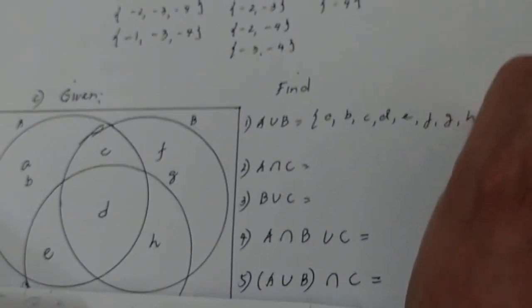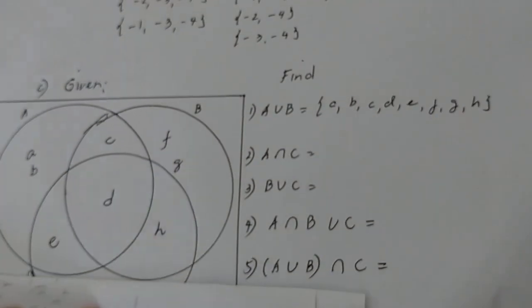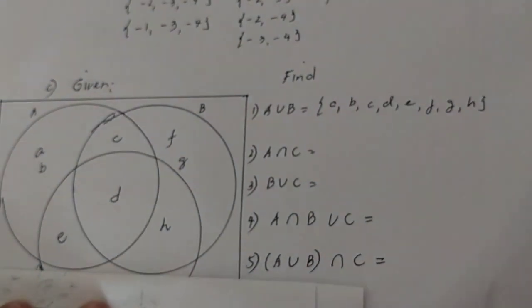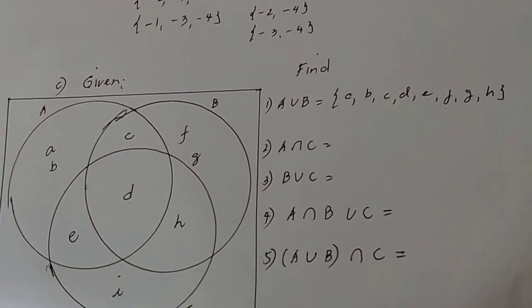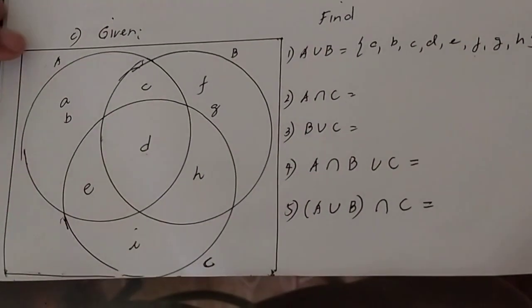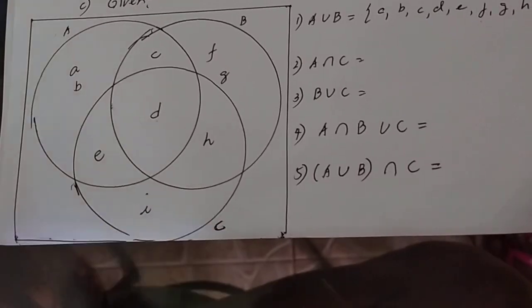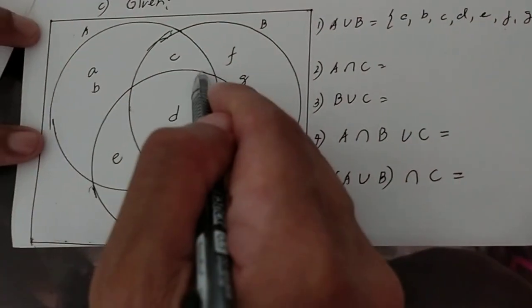F, G, H. Pinagsama natin, union. Combining the elements without repetition. A intersection of C. Asan ba yung, ito yung set A, ito yung C. Ang intersection niyan, ito common. Itong part na to, sorry.